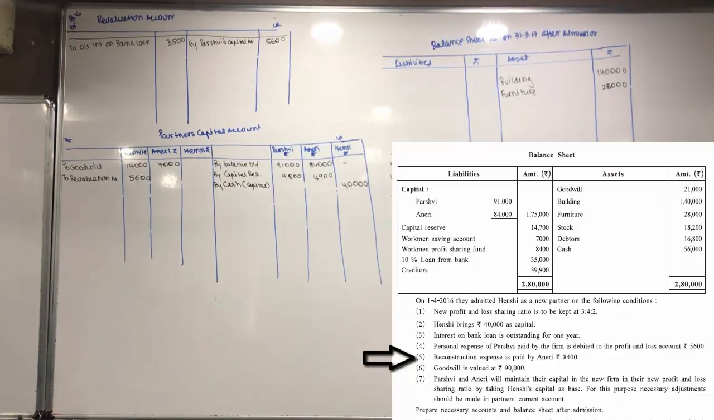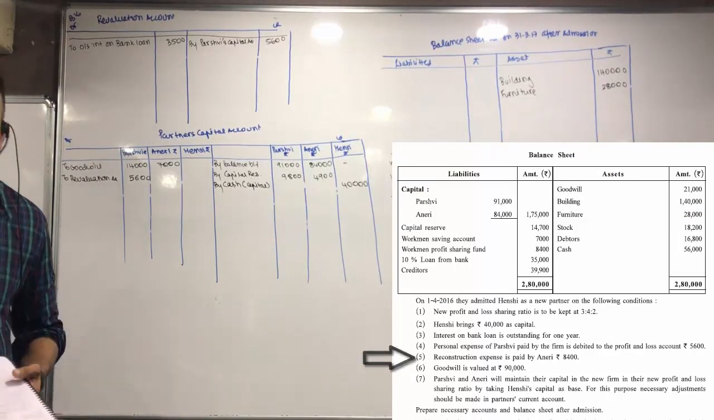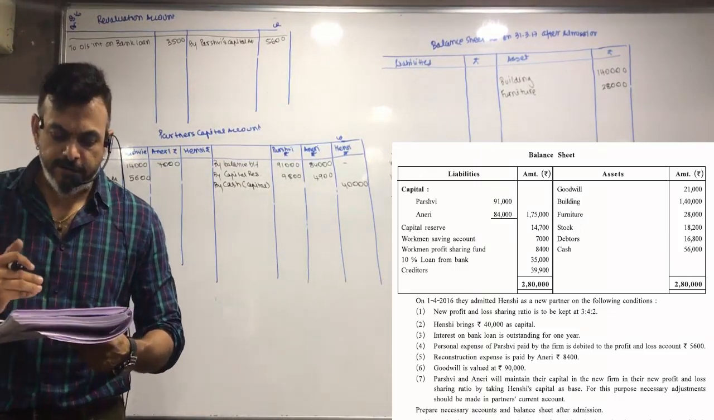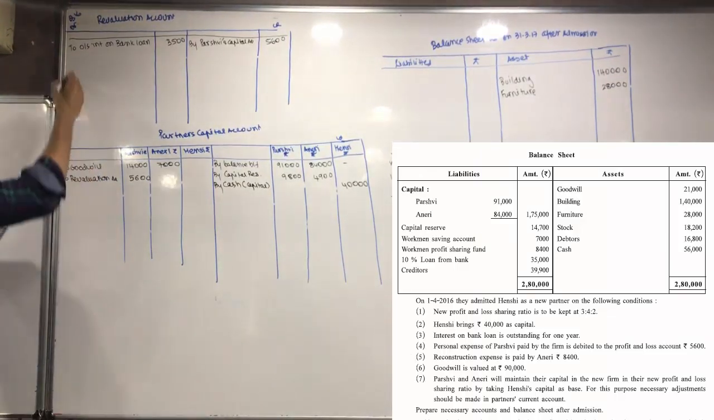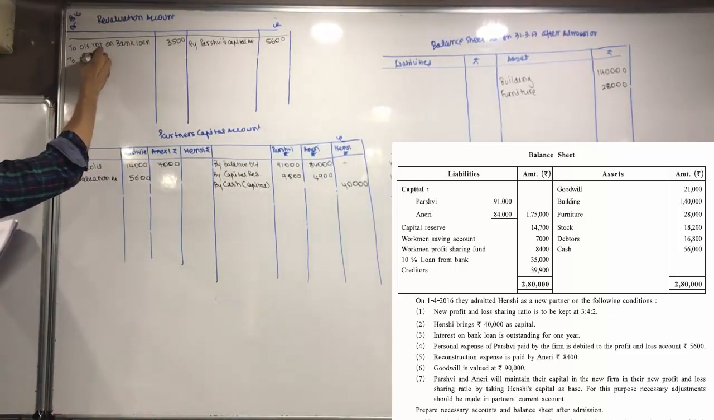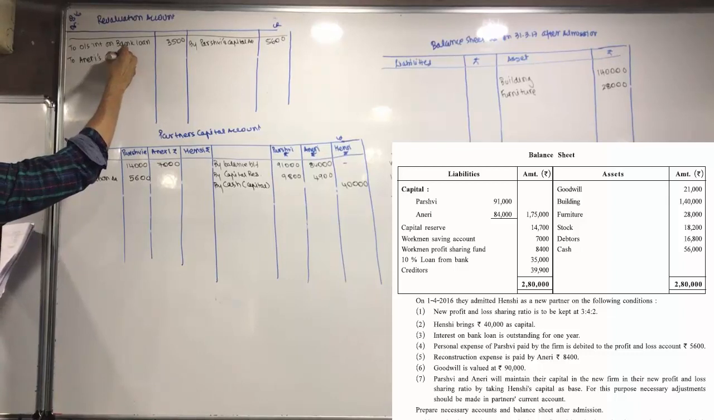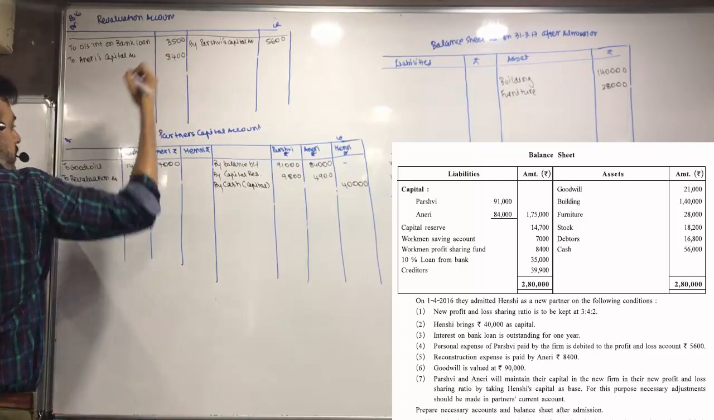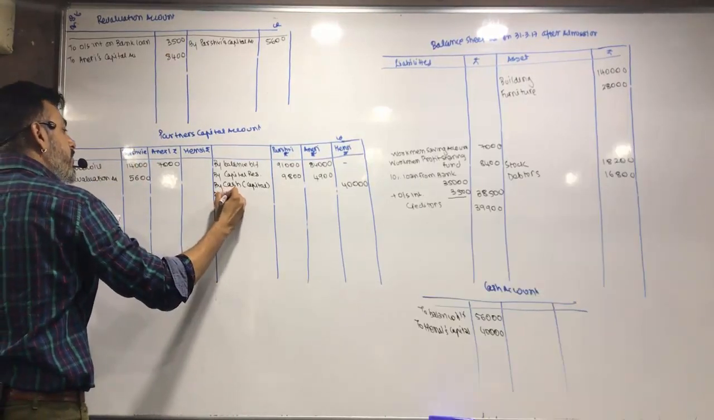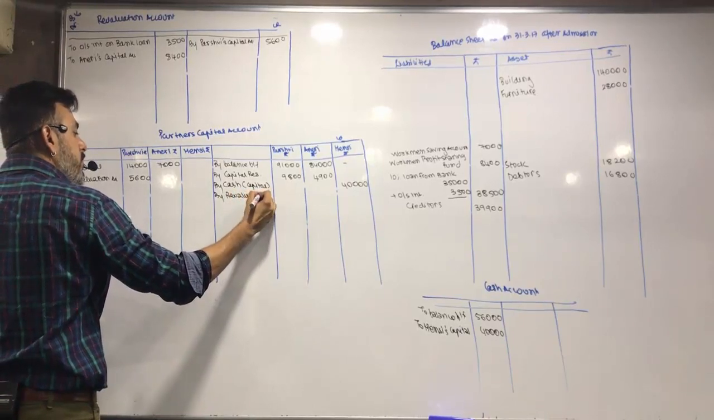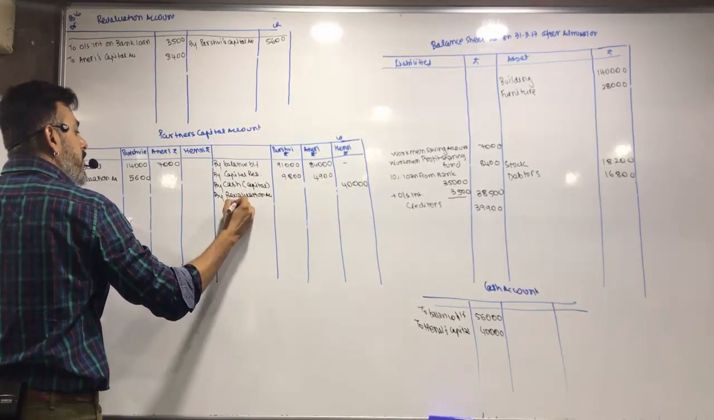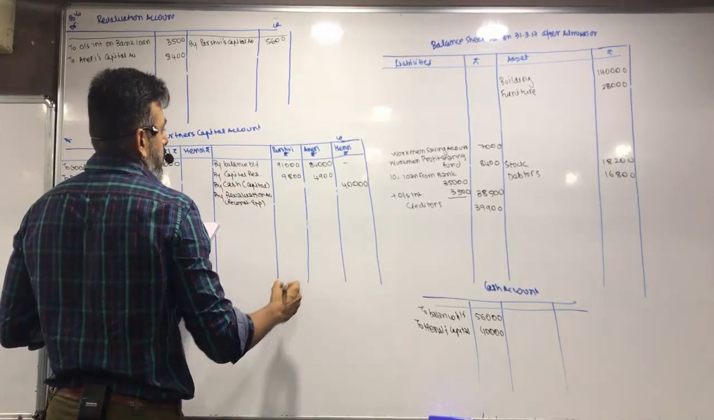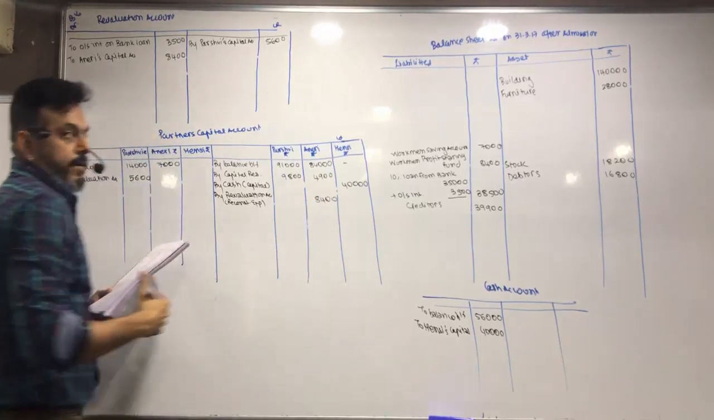Reconstruction expense is paid by Aneri. What's the journal entry? Revaluation account will be debited and Aneri's capital account will be credited. So revaluation account debit to Aneri's capital account, 8,400. Why revaluation account? Reconstruction expense, 8,400.